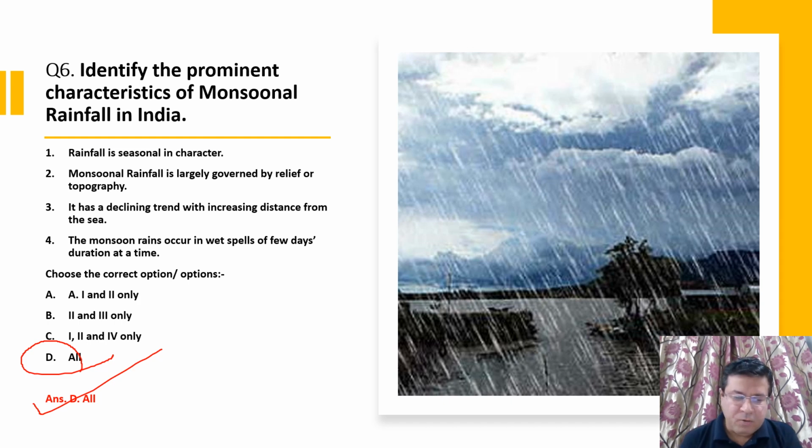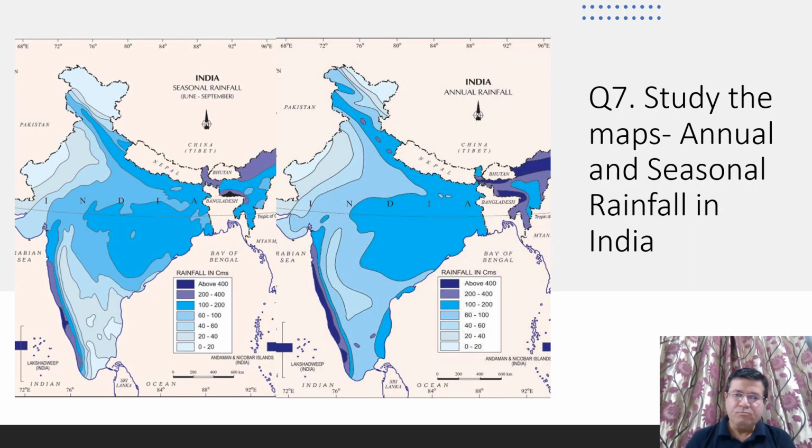Okay, now next question. Study the maps. Here we have two maps. One map is of annual rainfall and the other map is of the seasonal rainfall.